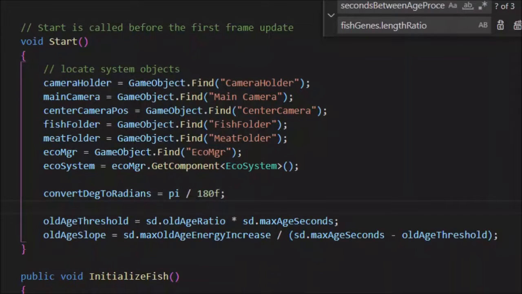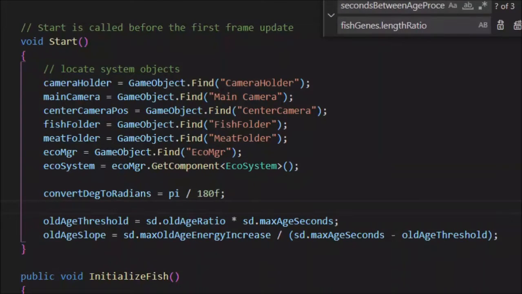Also, I had the day off work for the holidays and decided I needed to implement old age in the fish, because as of now the fish could live forever if their energy level was high enough. If they could keep their energy level up, they could live forever. Not really completely realistic, so I decided to add in some old age.